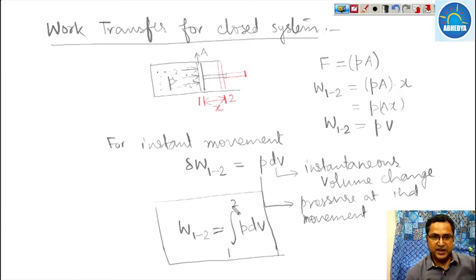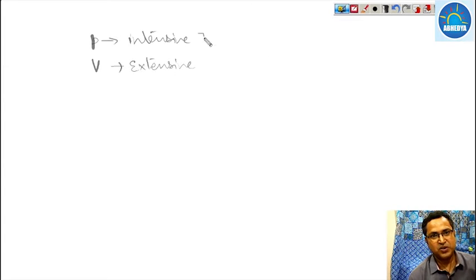If you see, this work is nothing but the pressure multiplied by the volume. What is pressure? Pressure is an intensive property, and volume is an extensive property. So work is nothing but the multiplication of an intensive property, I am writing it as IP, multiplied by delta EP.